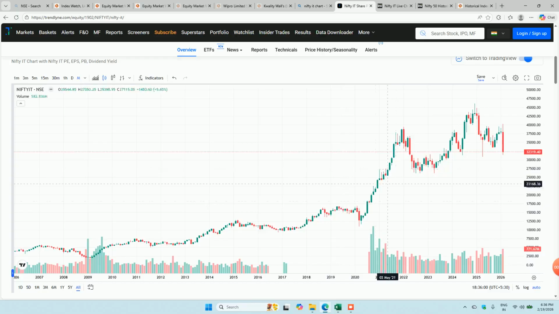So if you look here, 2020 to 21 was a very good time to invest money in IT companies. Now you have to identify all the trends by looking at the chart. And I'll also create one video in which I will show you how to read this particular candle, why some candles are green, why some candles are red.